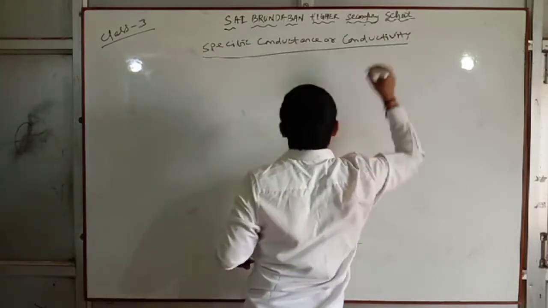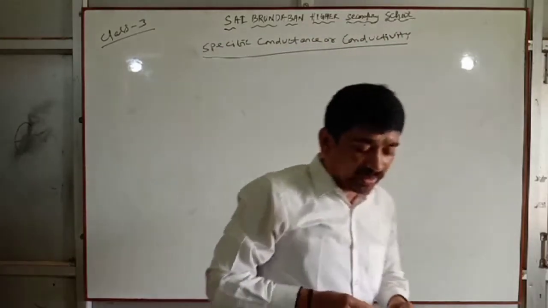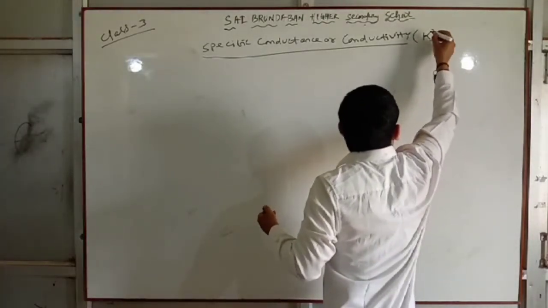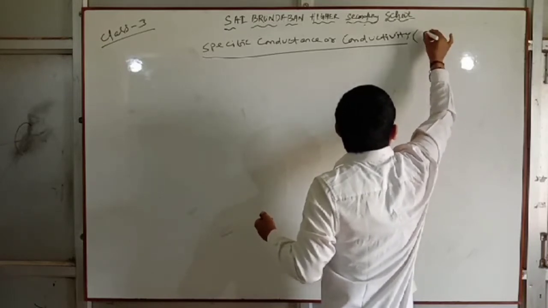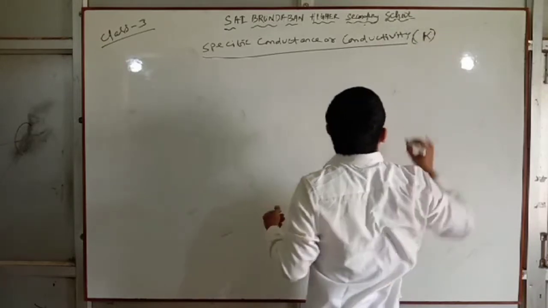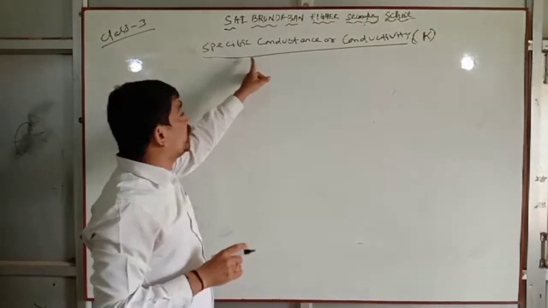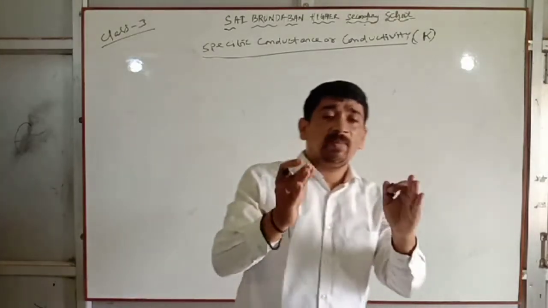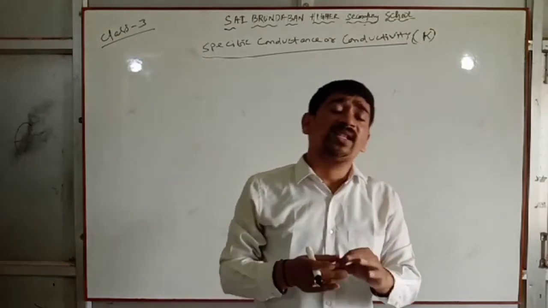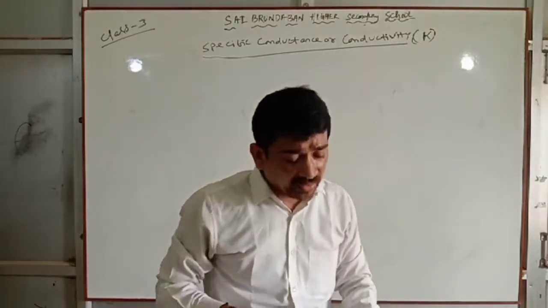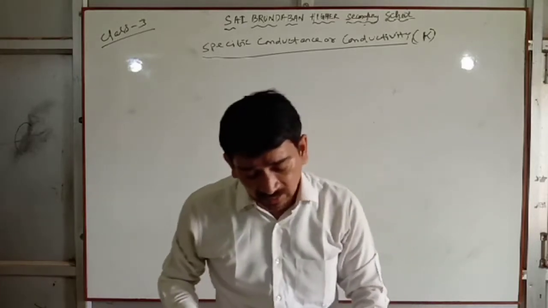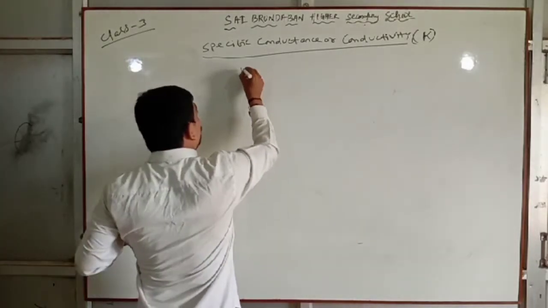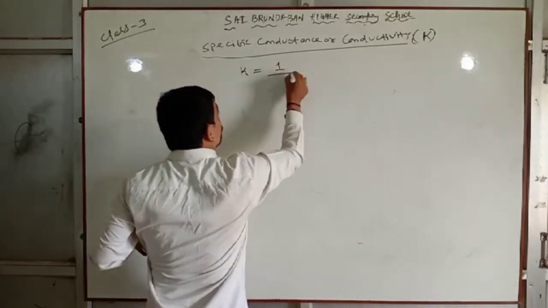Specific conductance or conductivity is denoted by the symbol kappa. So mathematically kappa equal to 1 by rho. Specific conductance is the reciprocal of what? Specific resistance. Rho is specific resistance. So kappa equal to 1 by rho.